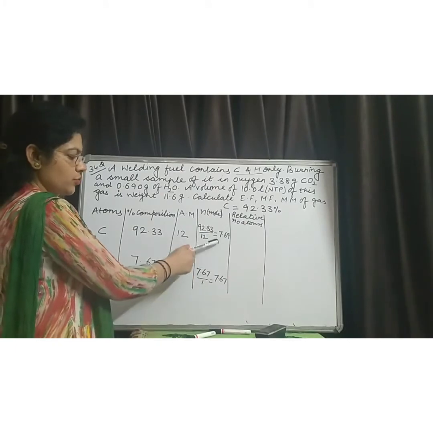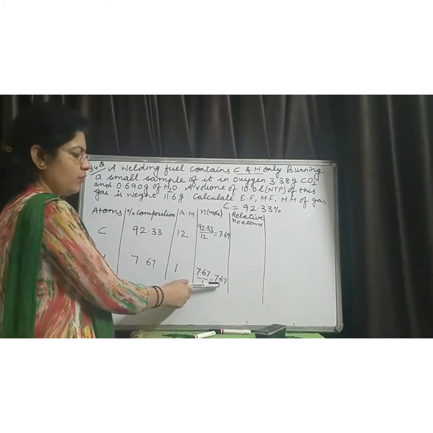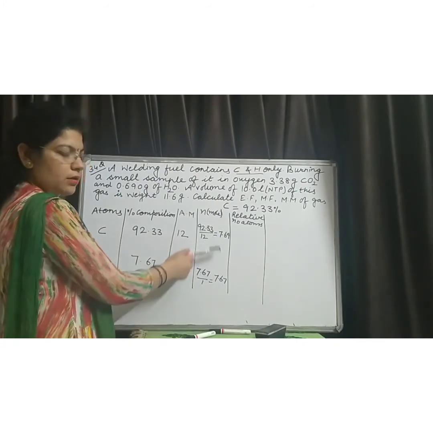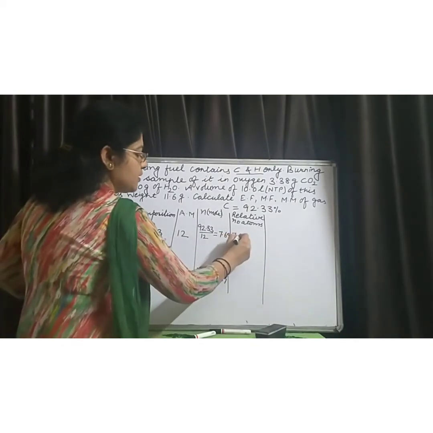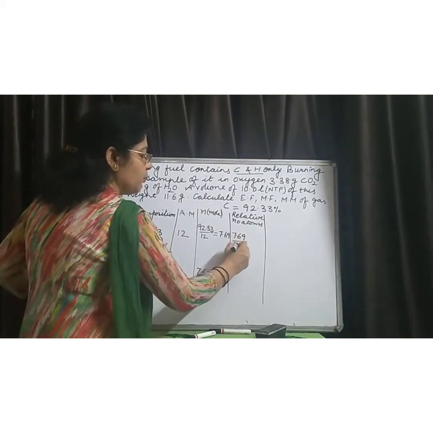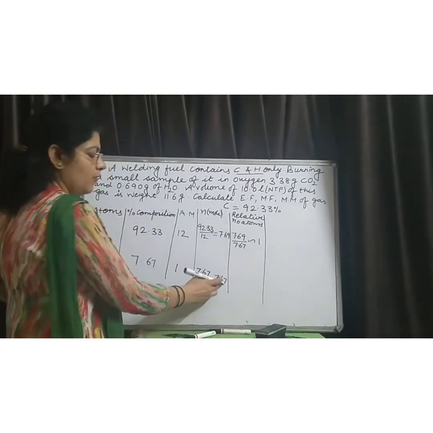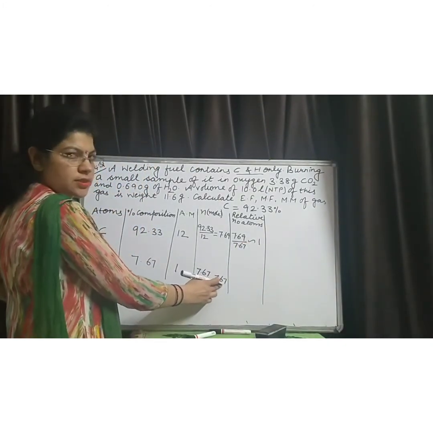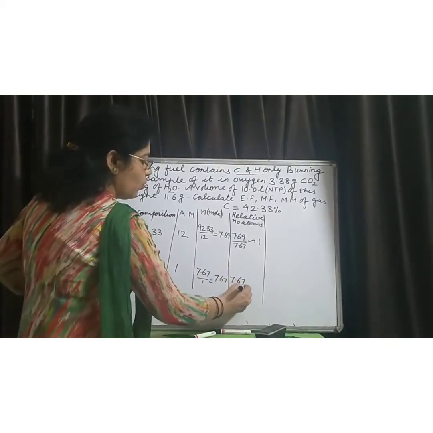In these two ratios, 7.67 is lesser in number, so we have to divide this ratio by other two. So 7.69 divided by 7.67 is approximately equal to 1. And when we divide 7.67 by itself, it also comes out to be 1.